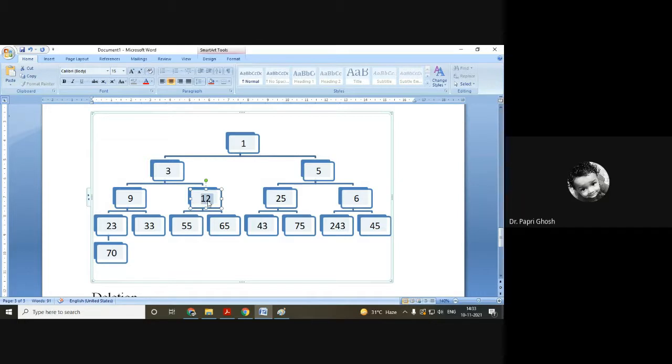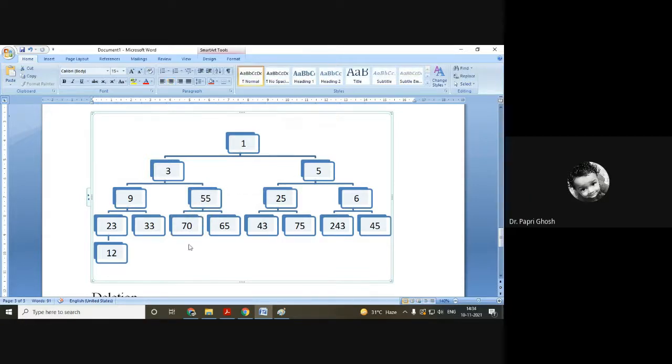we will replace 12 with the last node. First, we'll check which one is the last node. Last node is 70. So we'll replace 12 with the last node. We'll send 12 to the last place, and 70 would be placed in this particular place. And when 70 is coming here, we'll check whether it is maintaining the order. First, we will compare it with the left child node. So it is not maintaining the order, so we'll have to swap it.